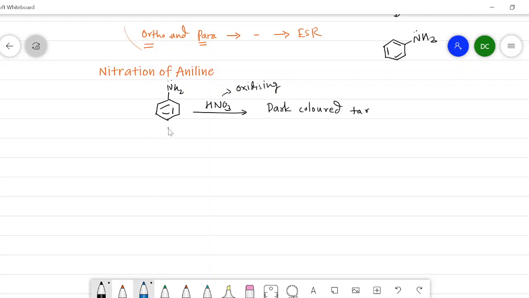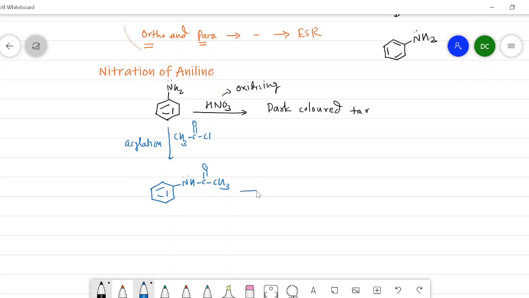To carry out the nitration of aniline, first of all, we have to protect this NH2 group, and for protection, we have to carry out the acylation of aniline, where the NH2 group is converted into the corresponding NHCOCH3. It is called N-acylation. Again, this NHCOCH3 group is electron releasing, and that's why it activates the benzene ring at the ortho position or para position.